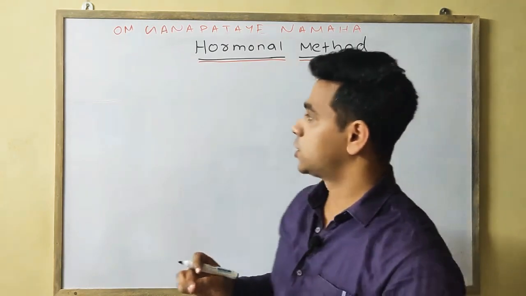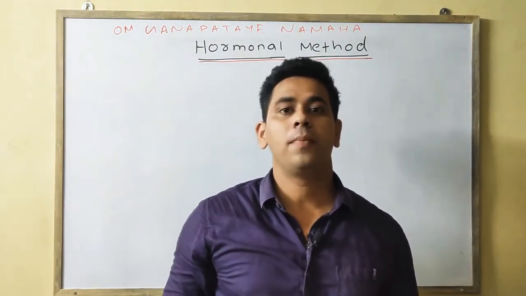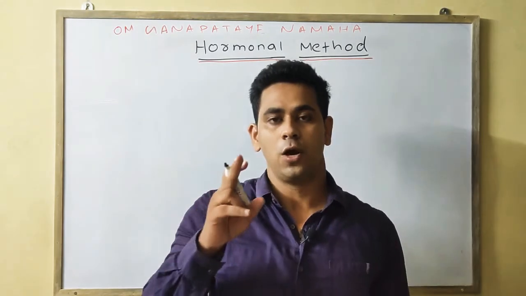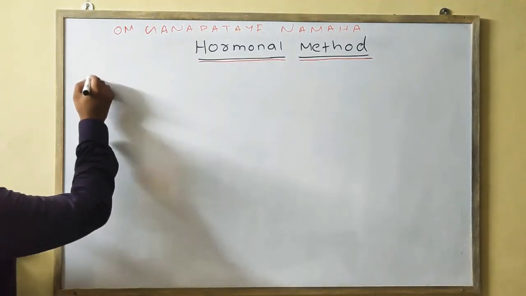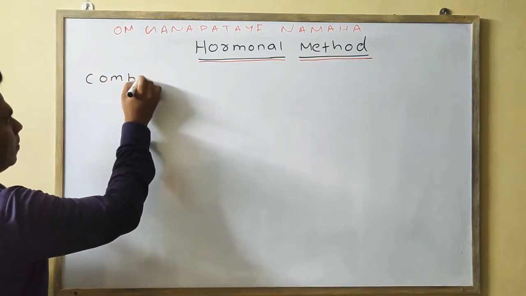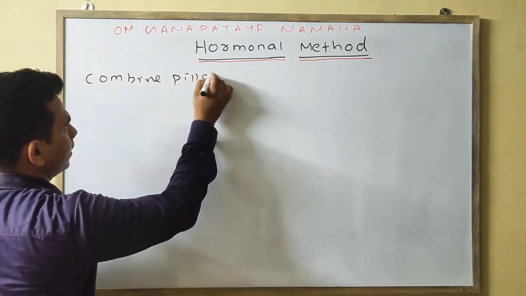Next, we will discuss some more points of the combined pill. Combined pill is divided into two types. One is the multiphasic pill and the other one is your monophasic pill.